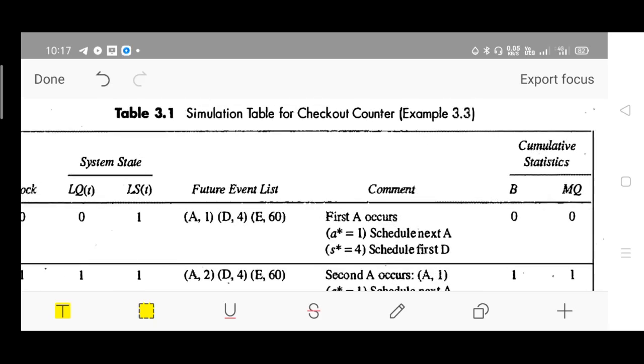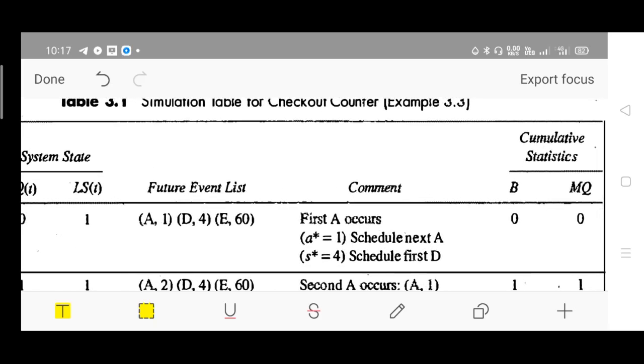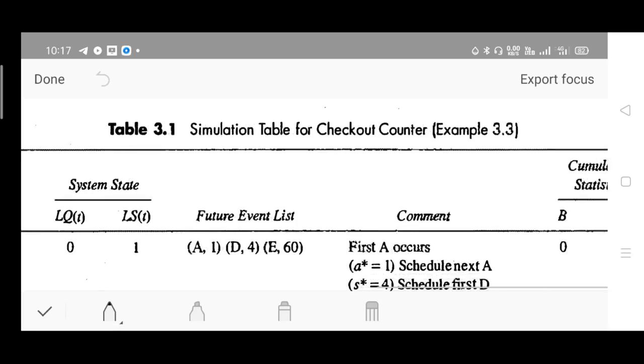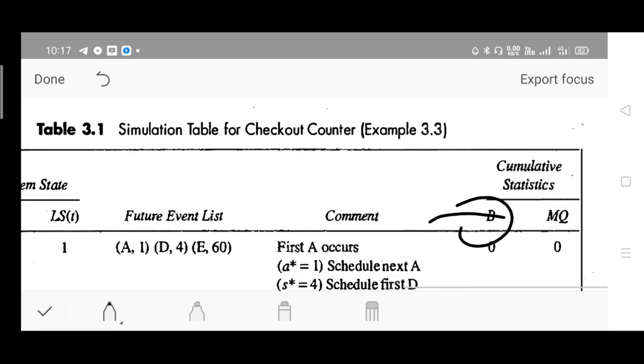Here in cumulative statistics, B stands for the total busy time of the server and MQ for the maximum queue length till that time. If you take a snapshot at any moment, you should come to know the total busy time of the server, as well as the maximum queue length observed till that time.